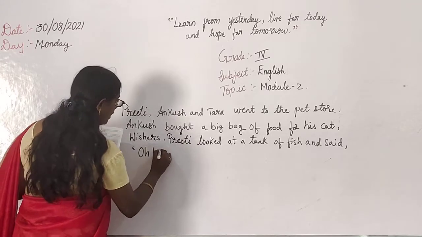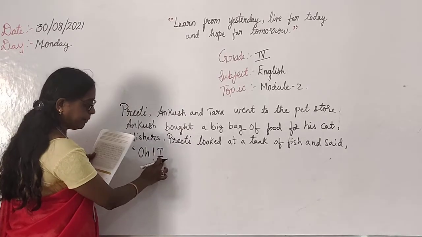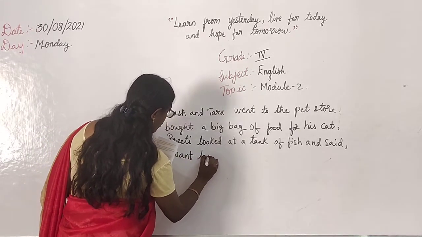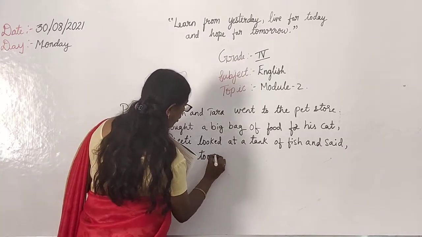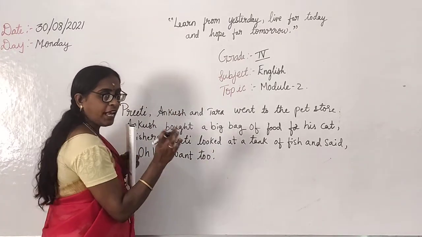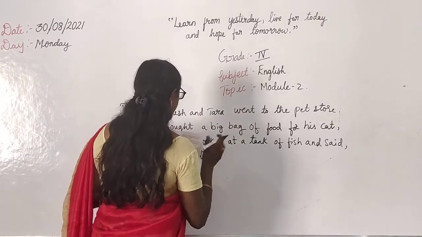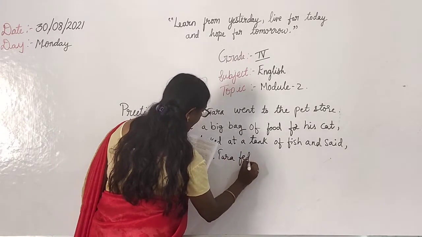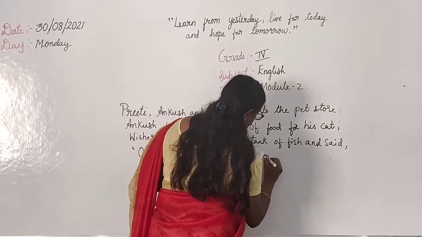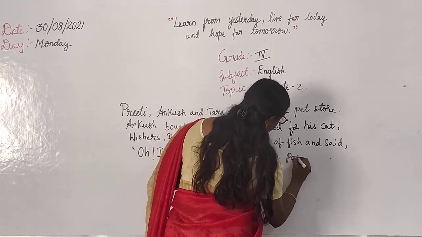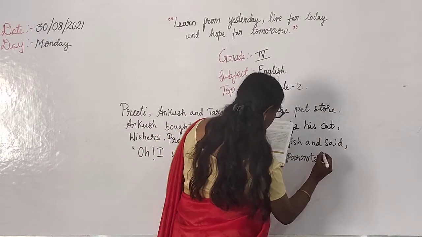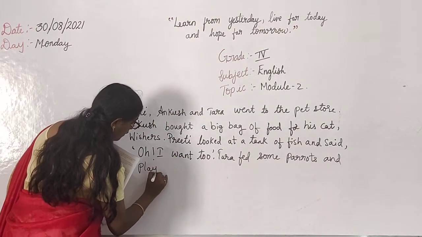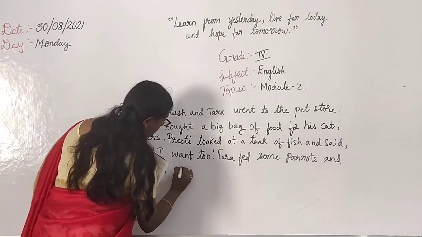Then an exclamation mark, then capital again, I write capital. Okay, I want to, W-A-N-T, okay, then full stop. Okay, oh, I want to, like that what Preeti said. Then Tara fed some parrots and played with them.